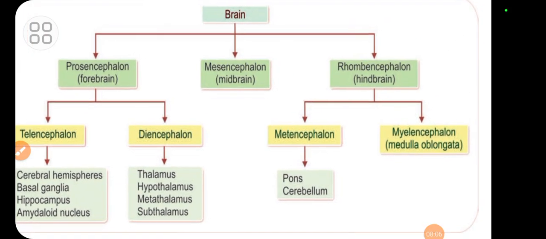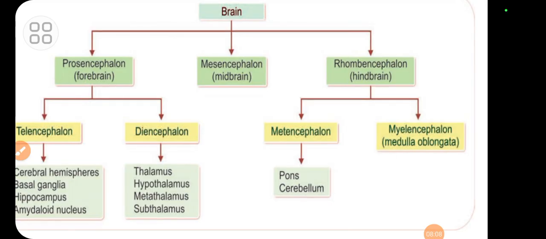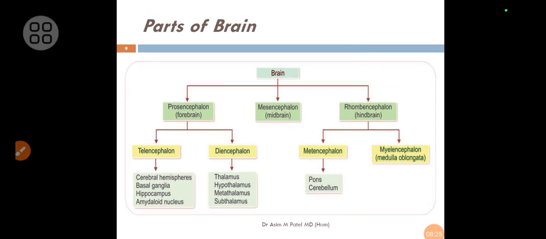Mesencephalon is nothing but the midbrain, and rhombencephalon is hindbrain. This hindbrain includes metencephalon and myelencephalon. Metencephalon is nothing but pons and cerebellum, and myelencephalon is nothing but medulla oblongata.